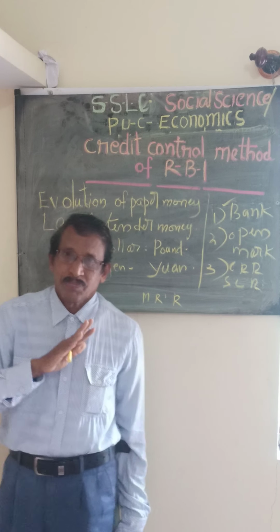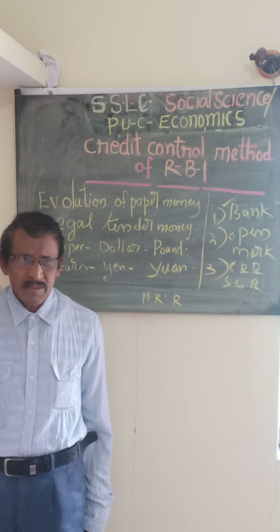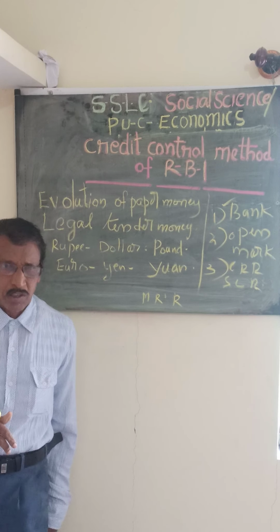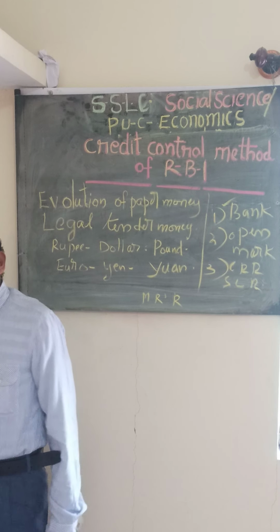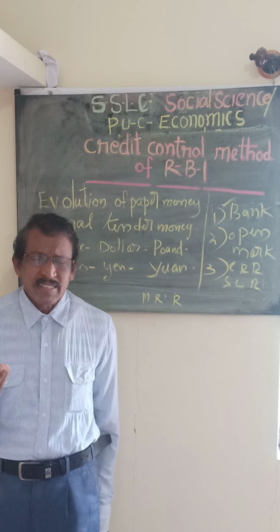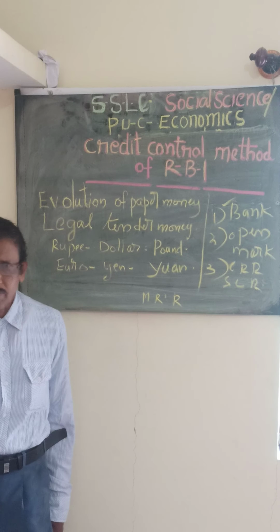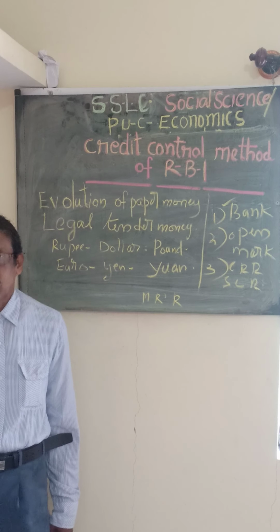So for quantitative methods, you should remember the three main points you should not forget. One is open market operations, variable reserve requirements, then another one is bank rate. Next one, qualitative method. I told you about the qualitative method. Under this method, one is the regulation of consumers' credit. It regulates the consumers' credit.